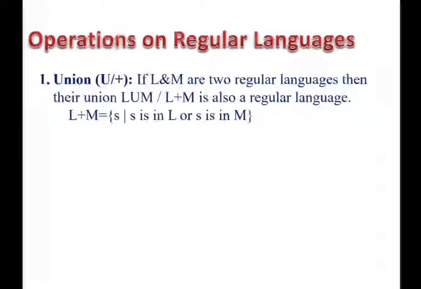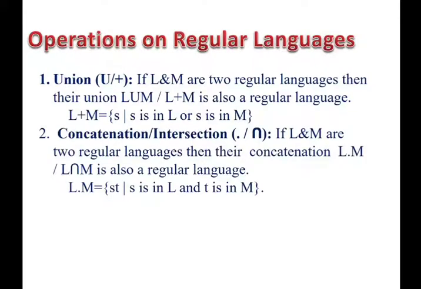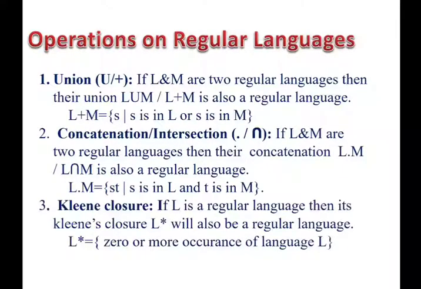On regular expressions, three operations can be performed: union, concatenation and closure. The union of two regular languages will also be a regular language, meaning the resultant language will have strings that can be found either in L or M. The concatenation of two languages L and M will also be a regular language.